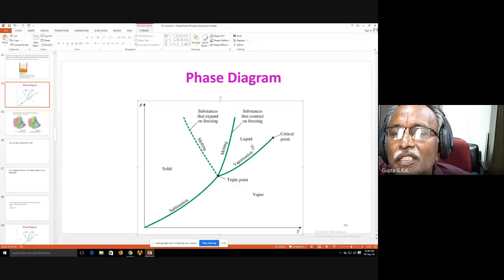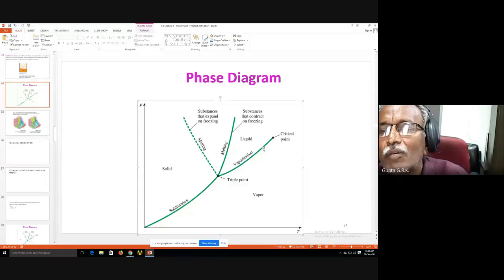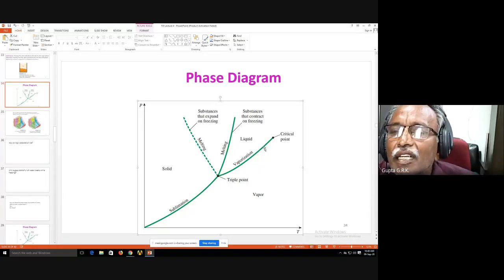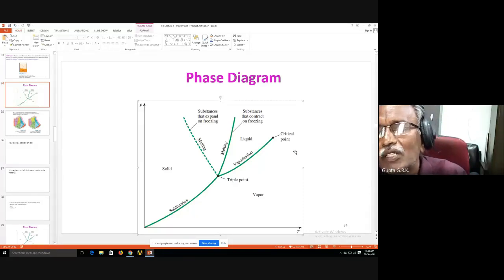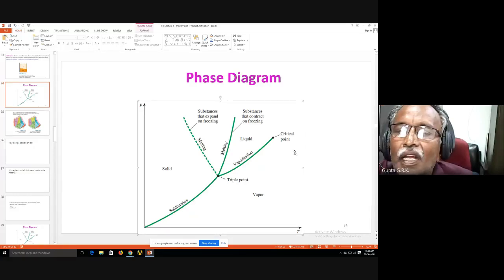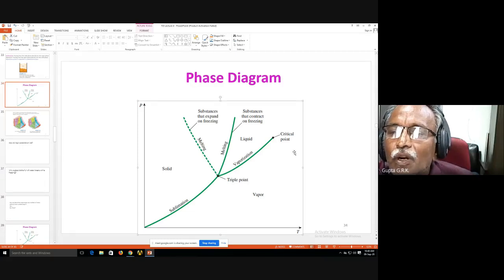So what happens? It gradually goes this way, and here it is liquid, and when you are crossing the saturation line there will be bubbling and evaporation, you can see, and it completely becomes vapor. I heat it further till this point, so it is completely vapor. I can see the evaporation clearly, the bubbling and evaporation. So completely superheated vapor came here.